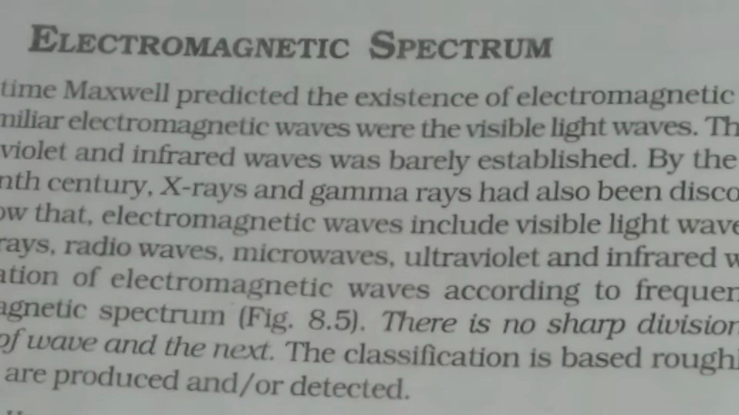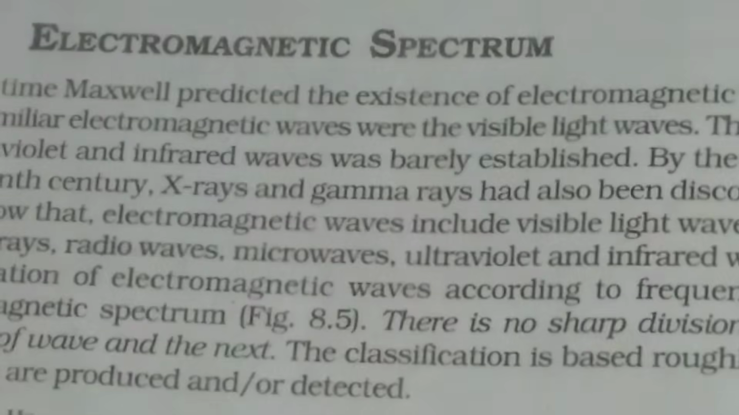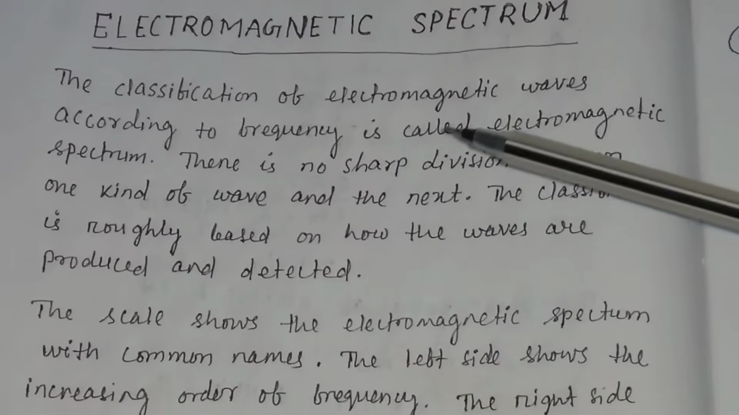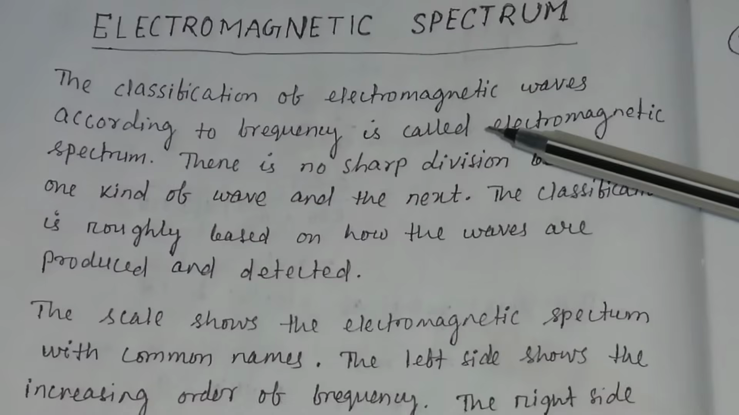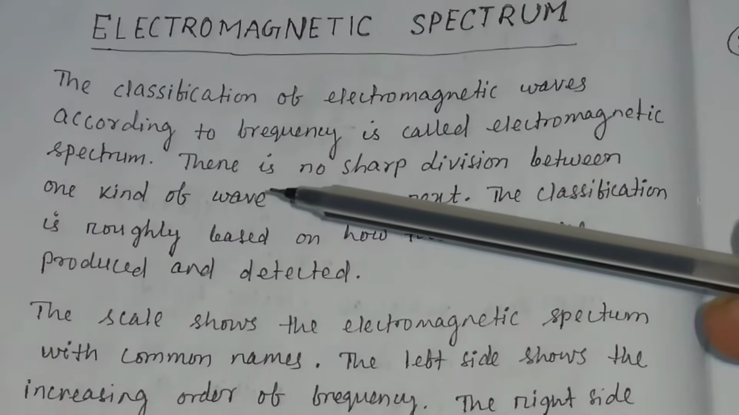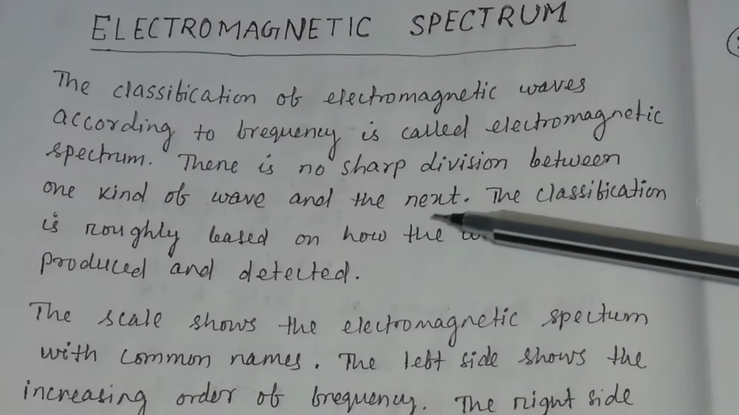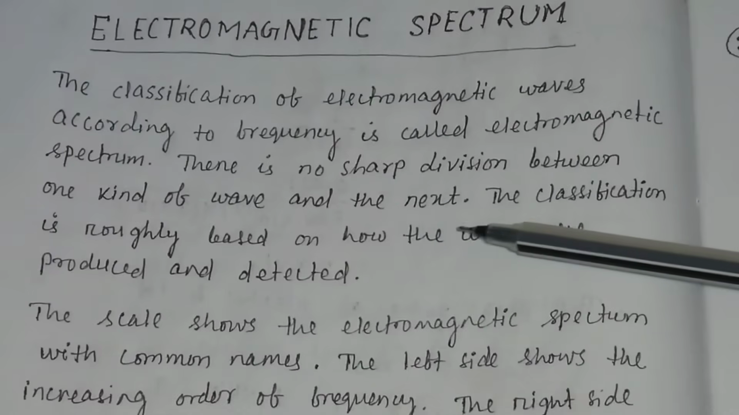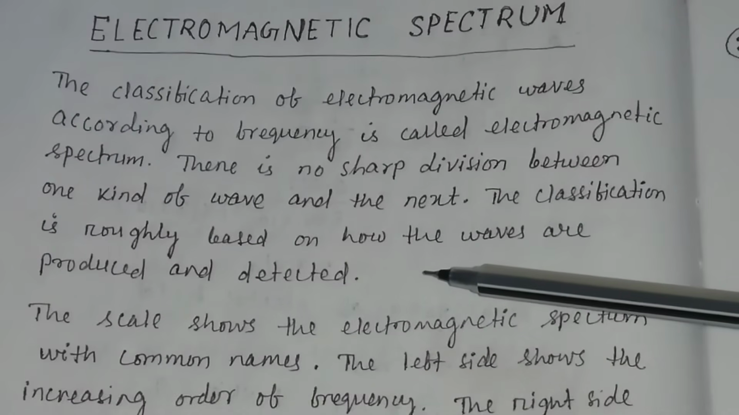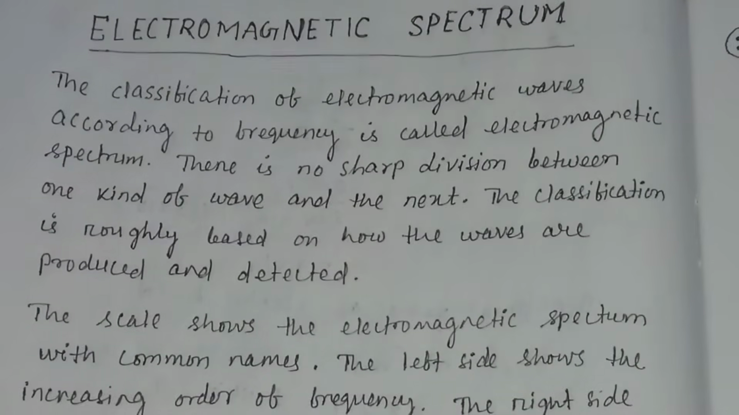Electromagnetic spectrum. The classification of electromagnetic waves according to frequency is called the electromagnetic spectrum. There is no sharp division between one kind of wave and the next. The classification is roughly based on how the waves are produced and detected.